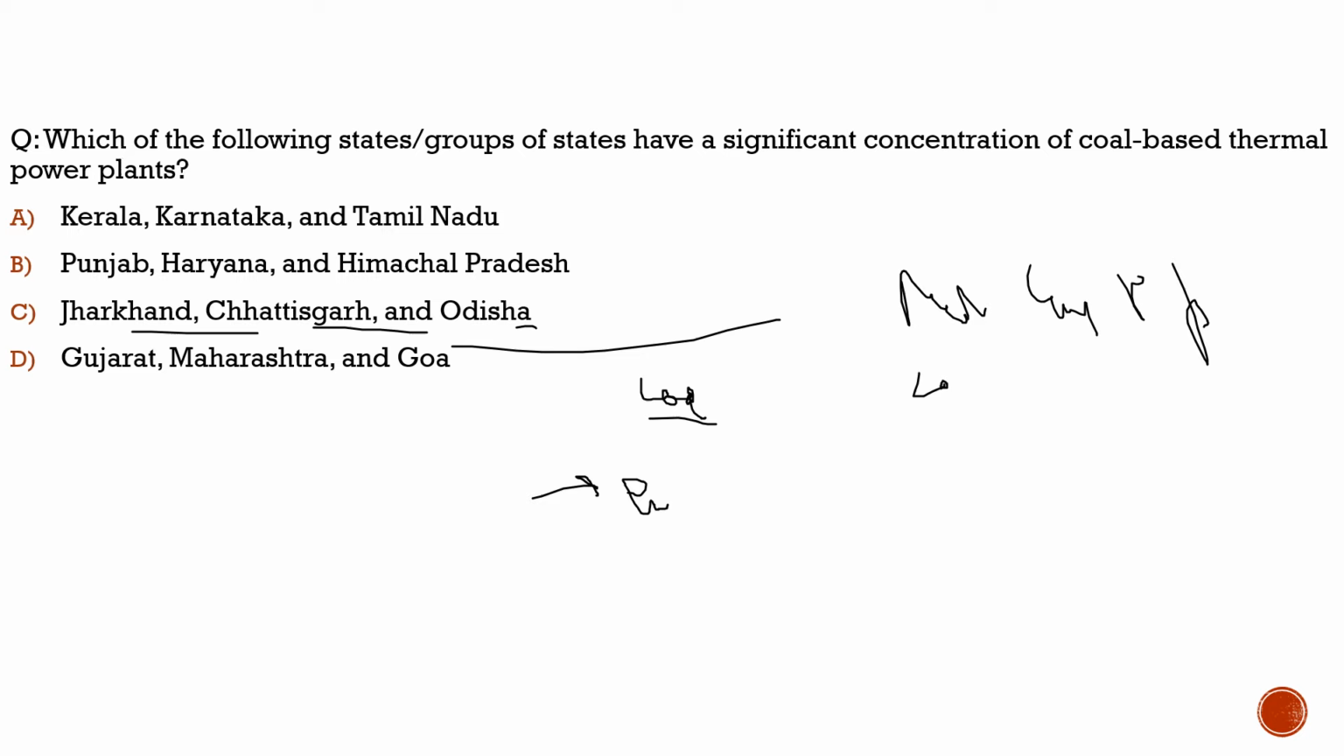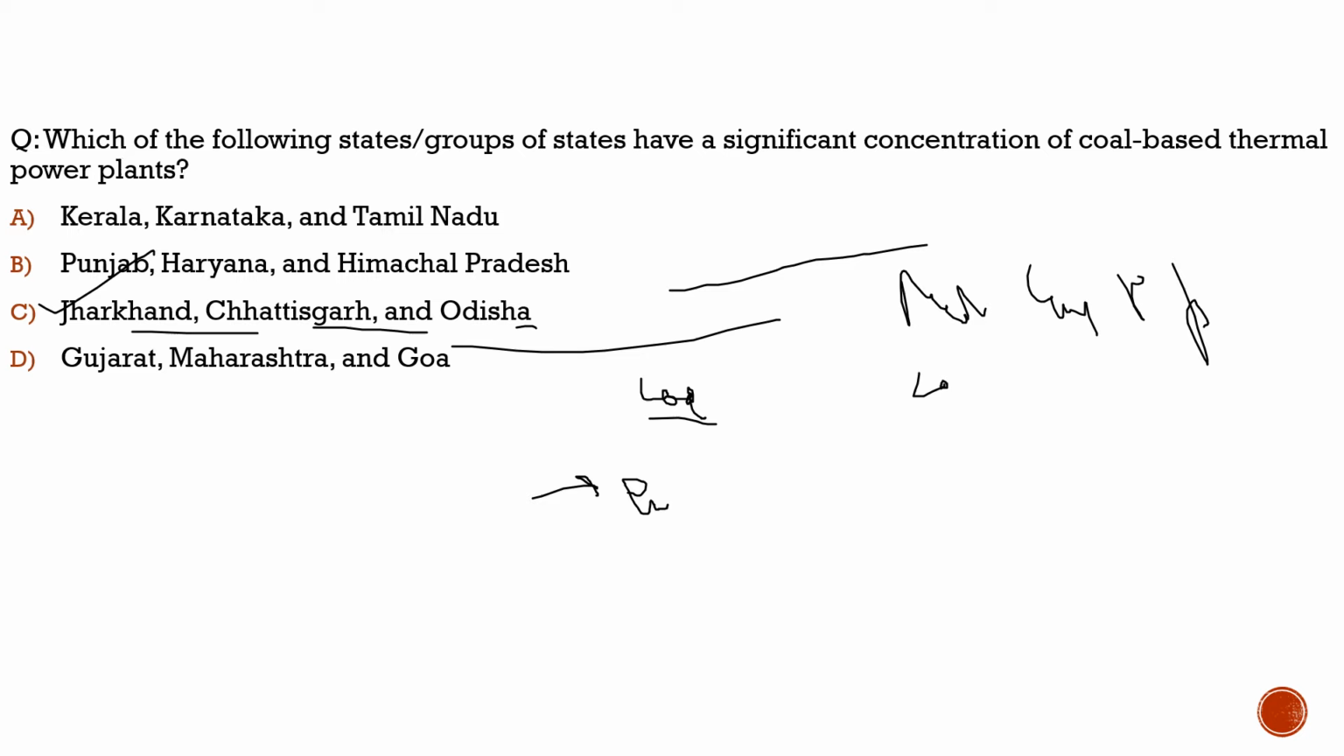So what does the author say? That these states should compensate for what they are emitting. This is the whole discussion of this news article. I hope you understood the question and also the context of the question. Here, what does the question say? Which groups of states have significant concentration of coal-based thermal power plants? It is Jharkhand, Chhattisgarh, and Orissa. The correct option is option C.